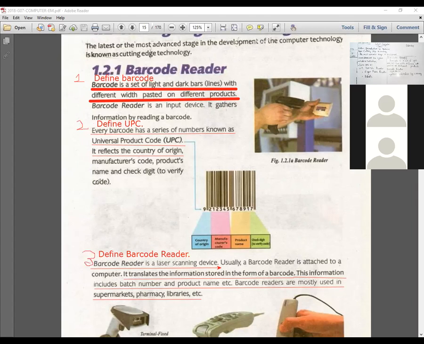Excuse me, teacher. Yes. Do we have to write everything in the copy? You don't have to write it in your notebook. You just have to learn it. I tell you in every class.